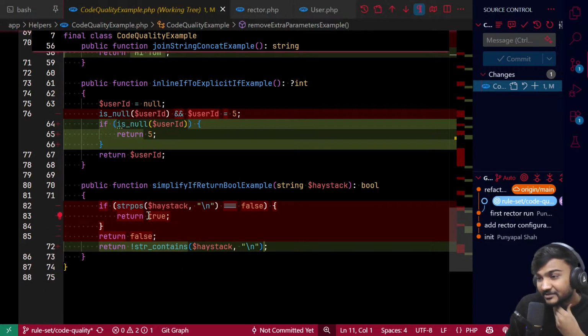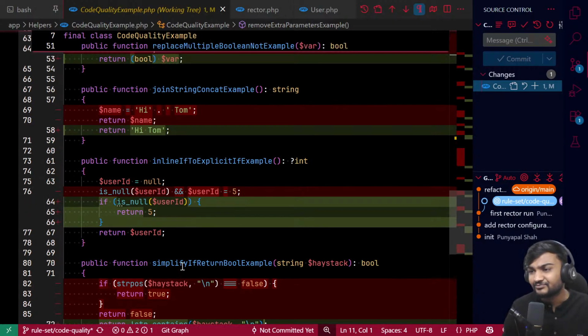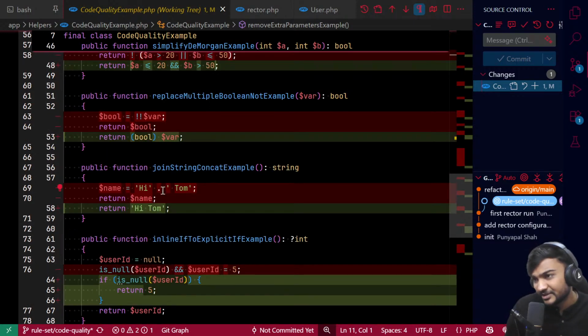We can see this, right? You are doing str_position, I mean of \n, right? Now if you don't want to do that, you can directly use str_contains, which is the latest, right? So yeah, this is also helping us. There are a lot of examples. You can see this as well.